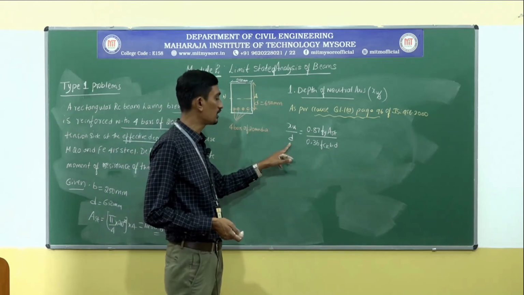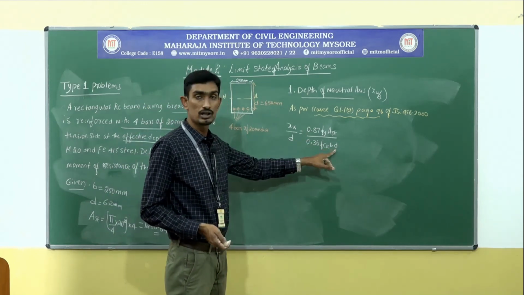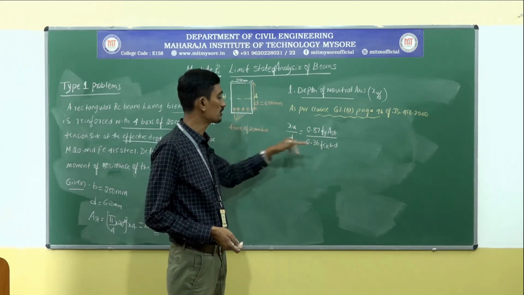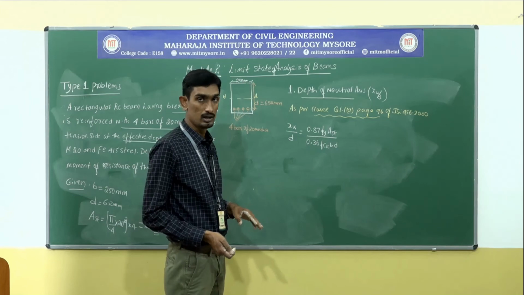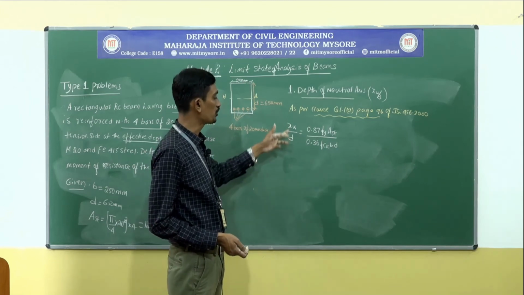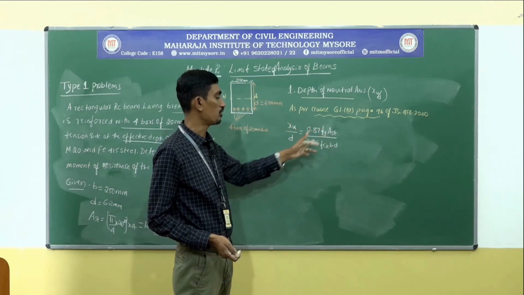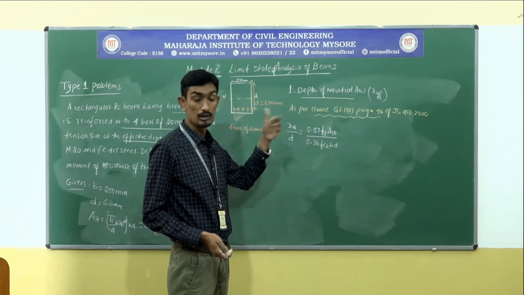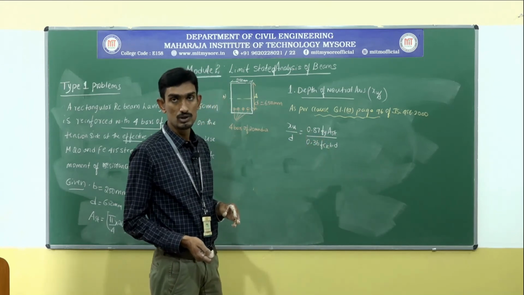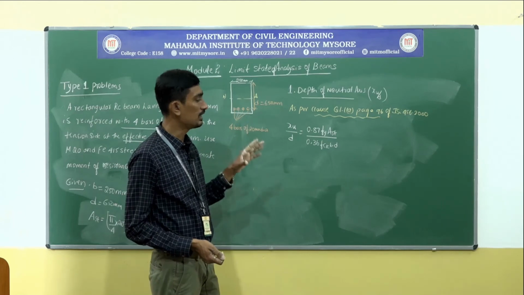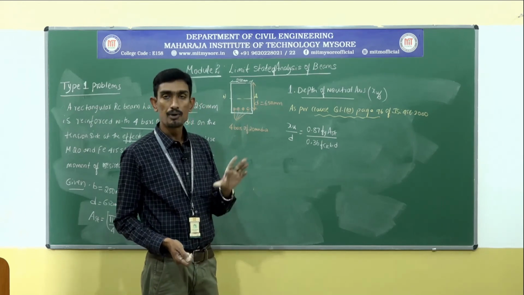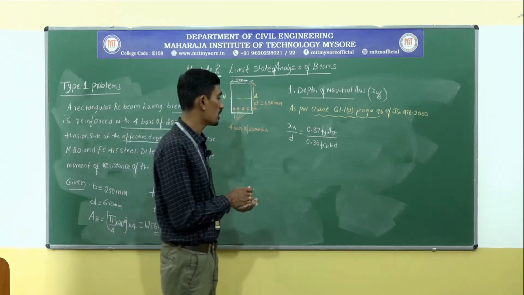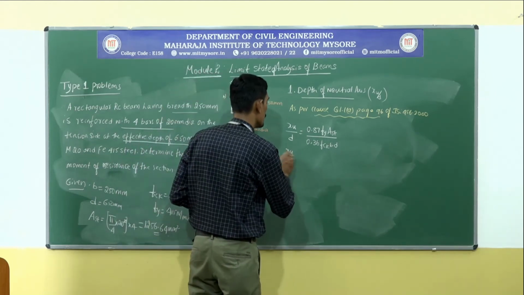If d is there on the left hand side, the right hand side also has d. You can cancel this and treat only xu. But in a hurry, if you substitute xu by d equal to 0.87 fy Ast divided by 0.36 fck b, then the problem goes wrong. So please clearly see the formula and write down the formula from the code properly and then proceed.